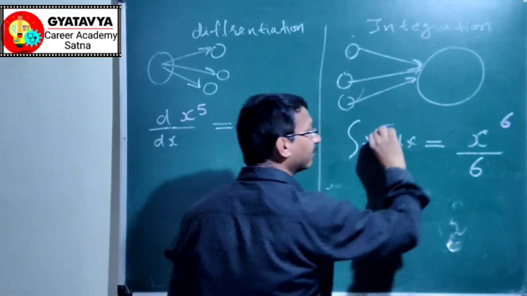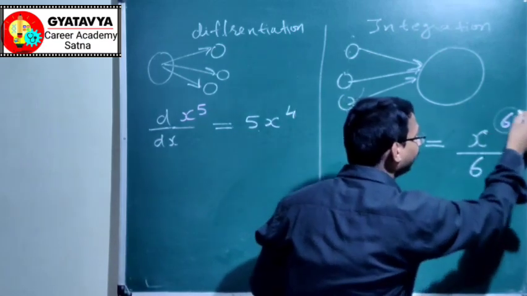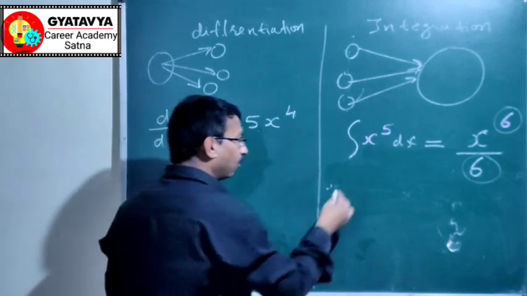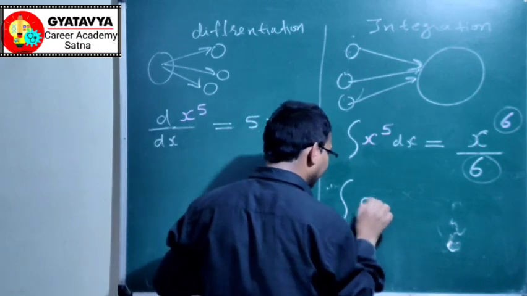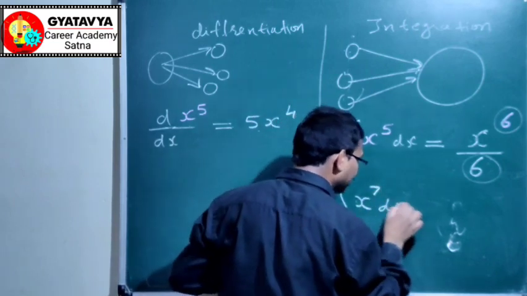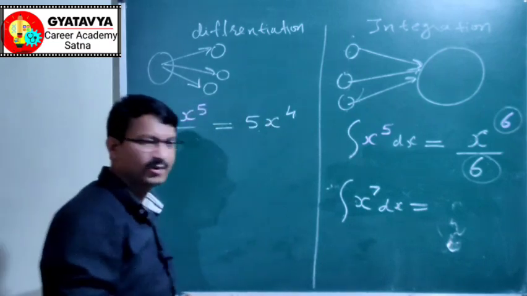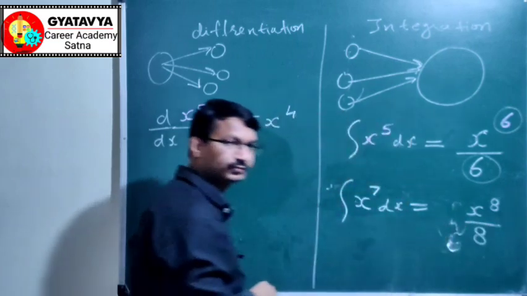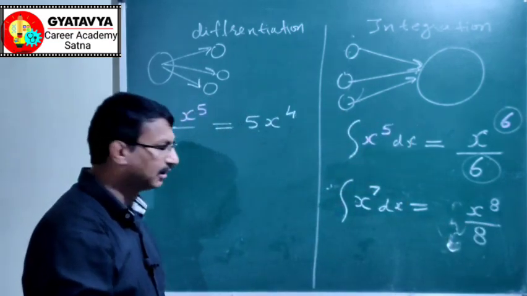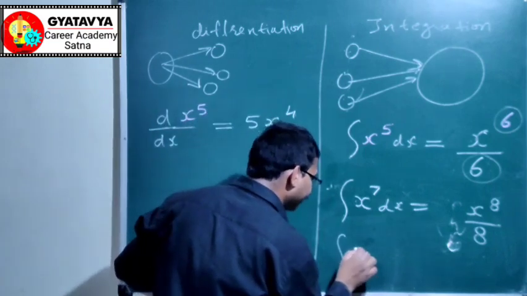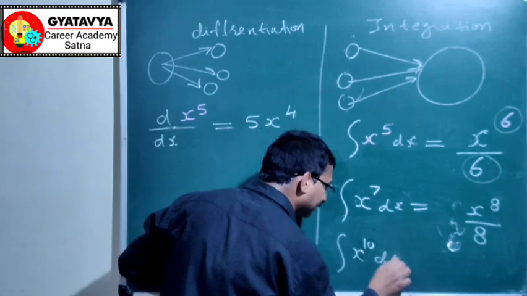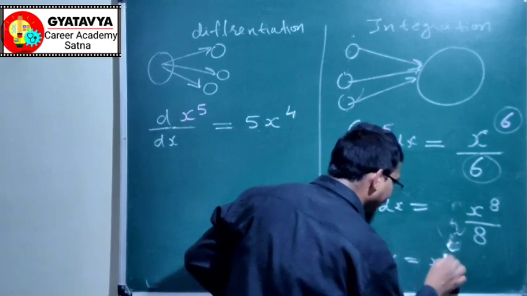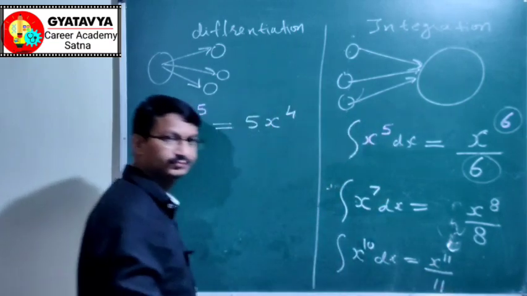In integration, power is increased, and the new value comes in the denominator. So now you can automatically say, if I give you a question like this, its result will be x to power 8 divided by 8. Again, if I give you x to power 10 dx, it will result in x to power 11 divided by 11.